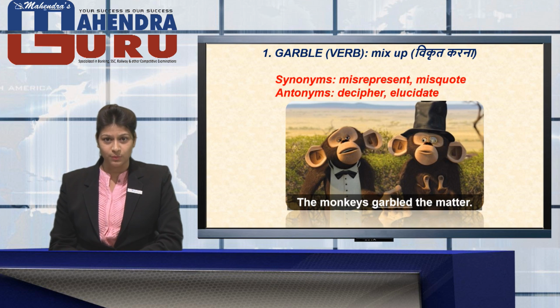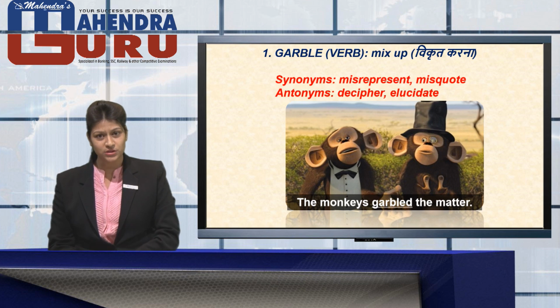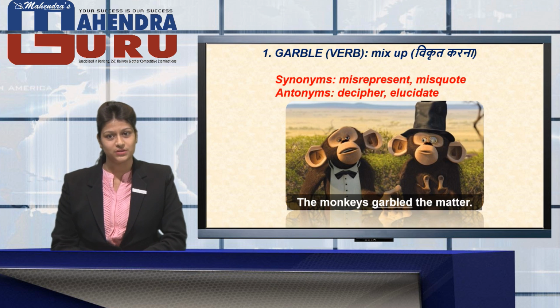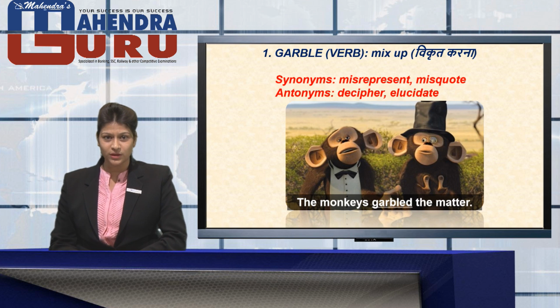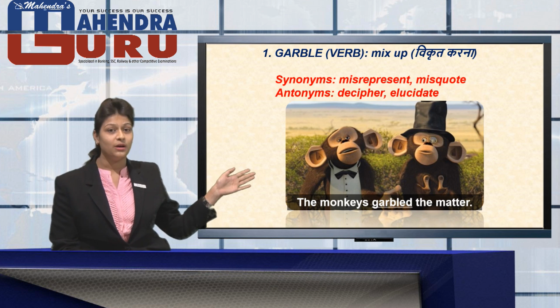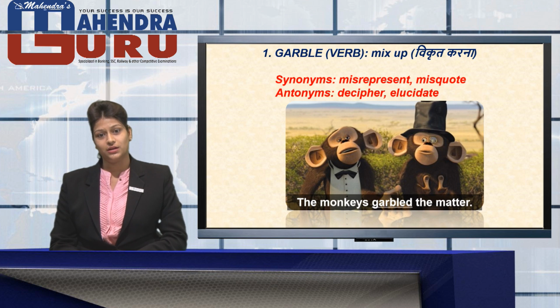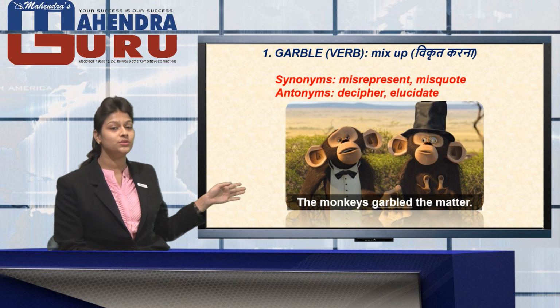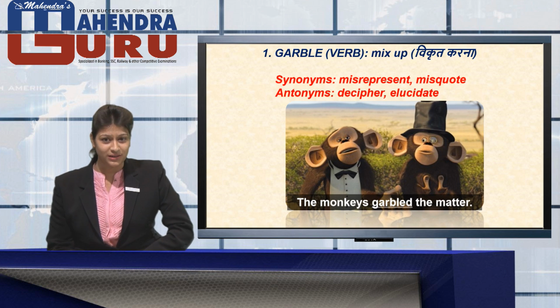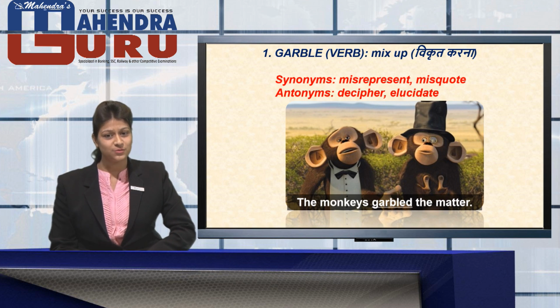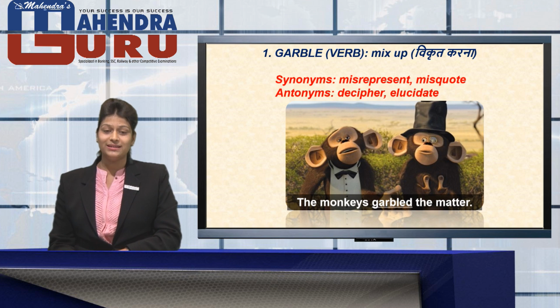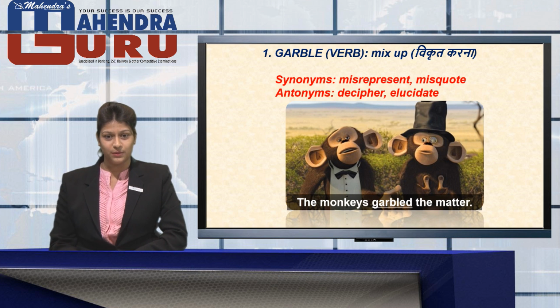The word is a verb which means to mix up two things or two ideas. The synonyms which are provided to you are misrepresent and misquote. Repeat with me, the synonyms for garble are misrepresent and misquote. The antonyms are decipher and elucidate. As you can see, there's an image which has two different monkeys talking to each other and they must be garbling things. So, the sentence for this particular word is the monkeys garbled the matter.